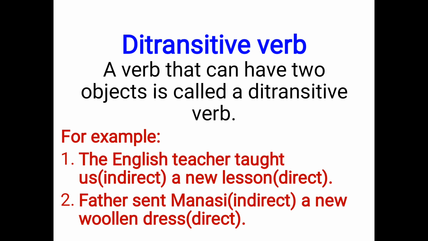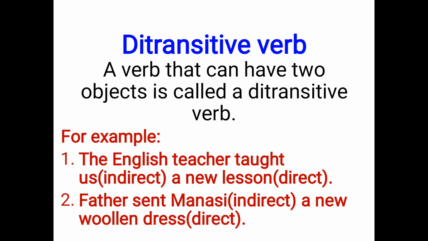As you can see in this example, the English teacher taught us a new lesson. Now, here, what is direct object? A new lesson. And what is indirect object? Us. Means the direct object answers the question what, and the indirect object answers the question whom.